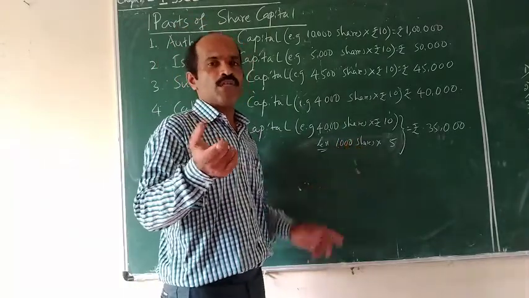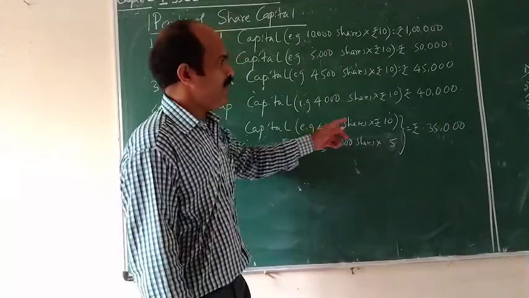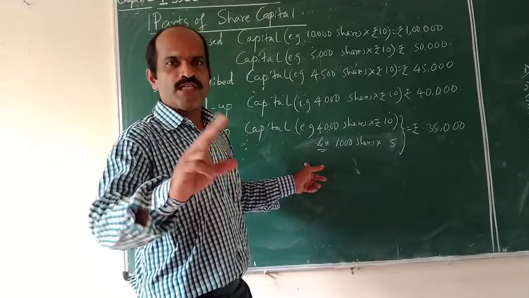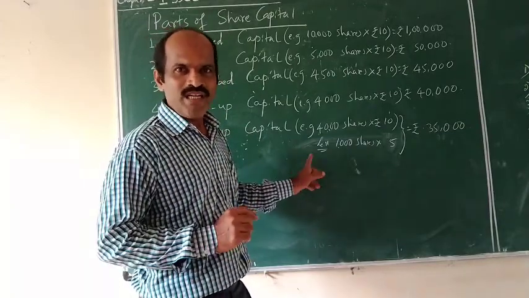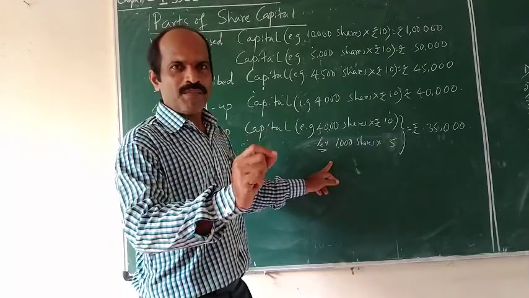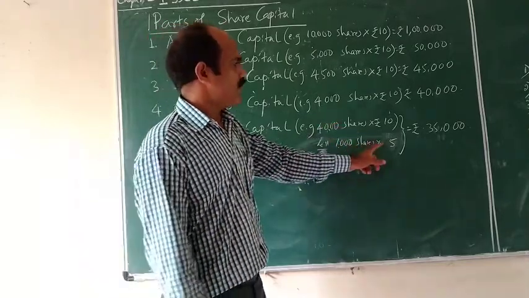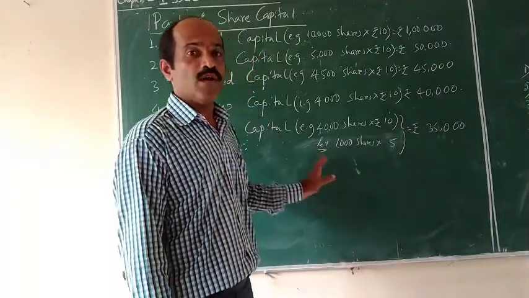Or equation wise also we can understand. Calls in arrears is equal to the positive difference between called up capital and paid up capital. Calls in arrears is equal to called up capital minus paid up capital. So this comes to 5,000: 40,000 minus 35,000, 5,000.